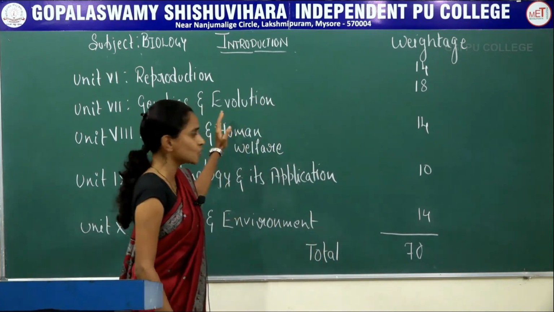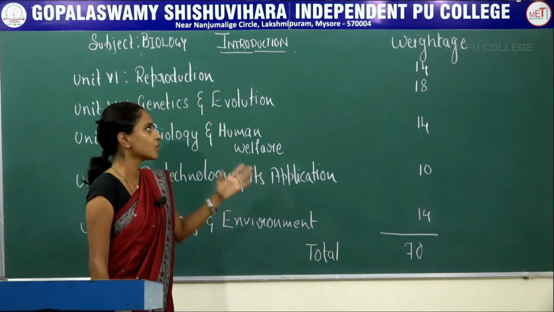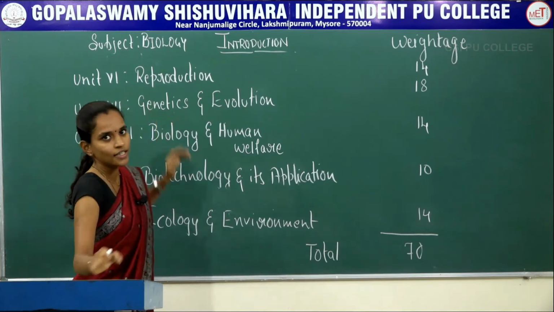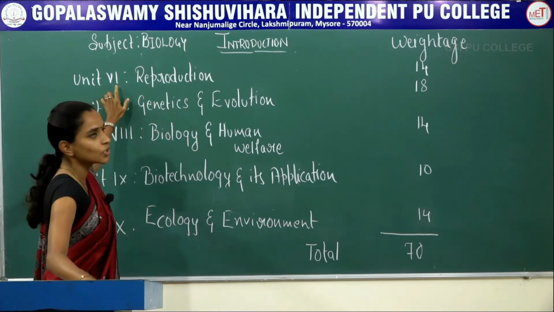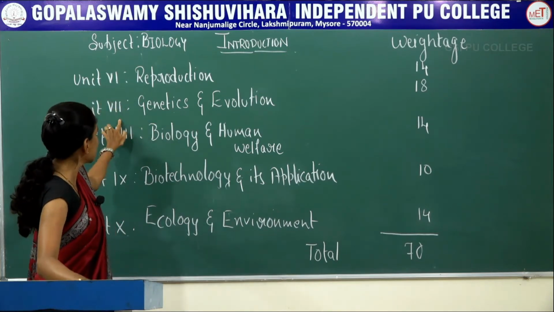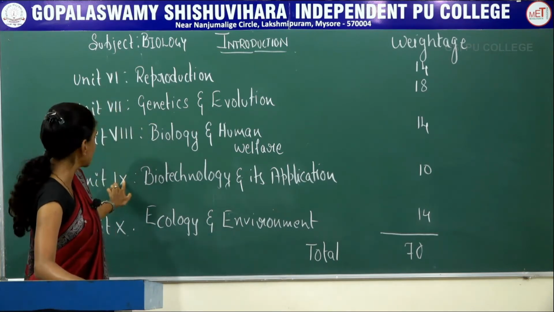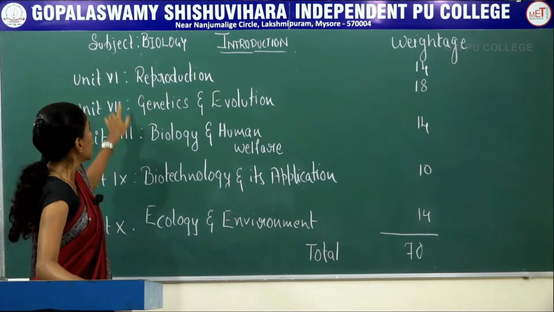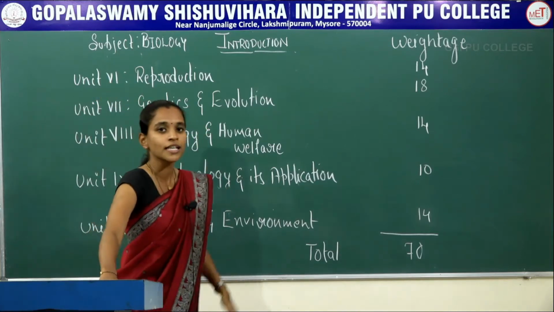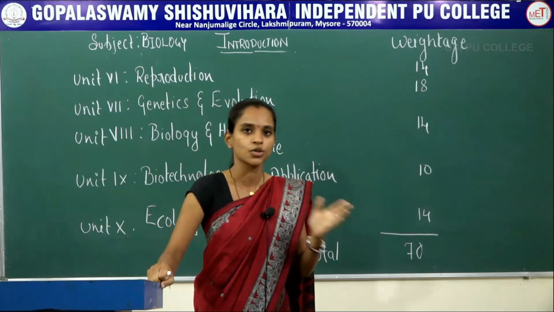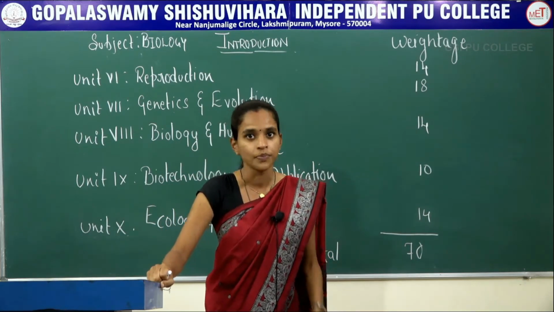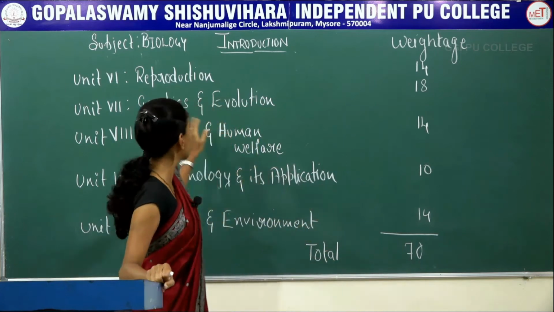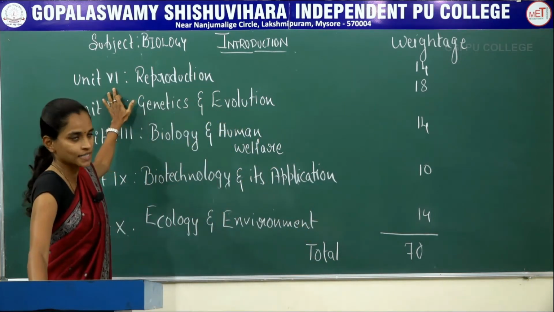Today we will be discussing the introductory part of the NCERT biology syllabus. Coming to the units here, normally in any subject the unit starts with 1, but here the units start with 6, 7, 8, 9 and 10. It is 6 because you have already studied units 1 to 5 in your first year PUC. In second year PUC you will be starting with unit 6.